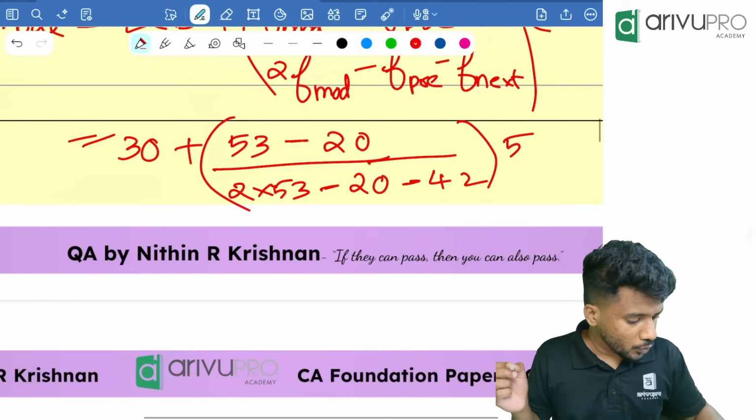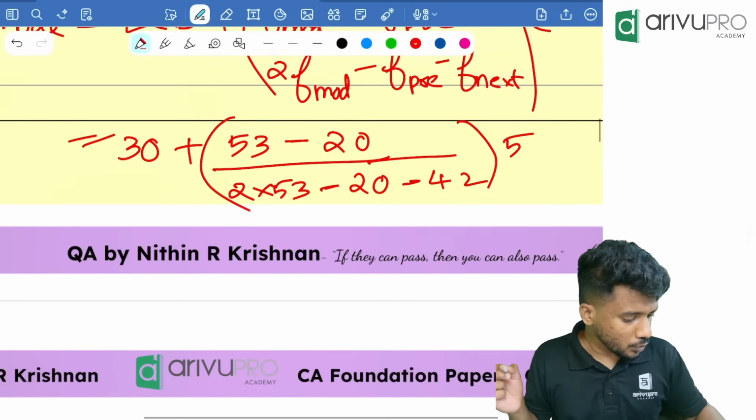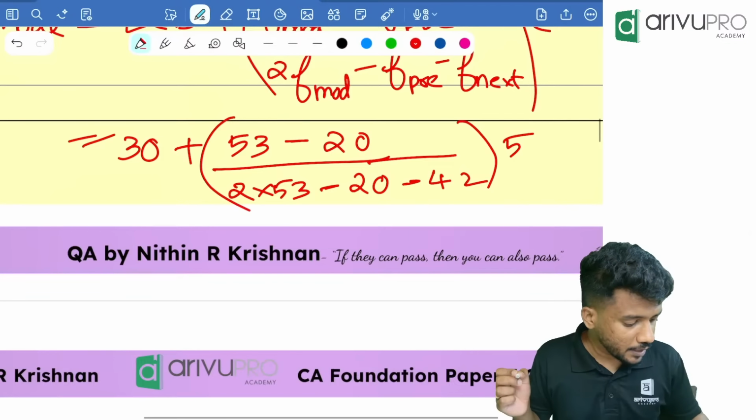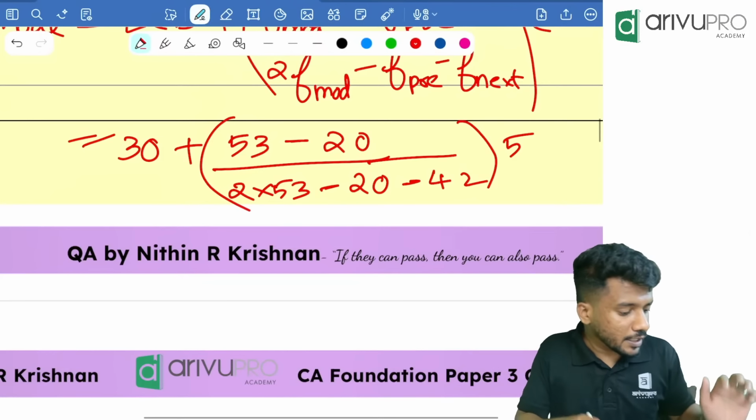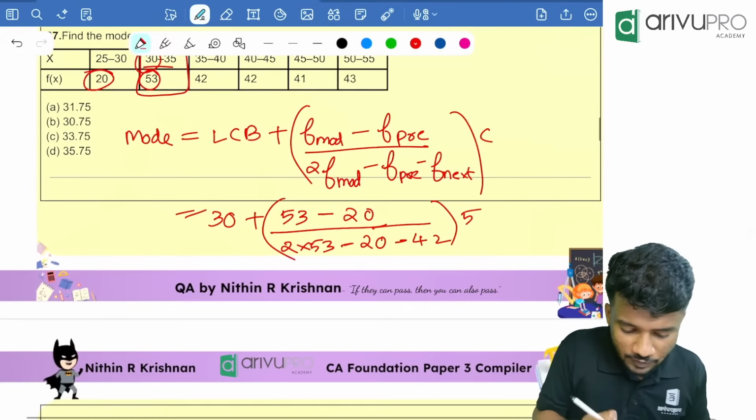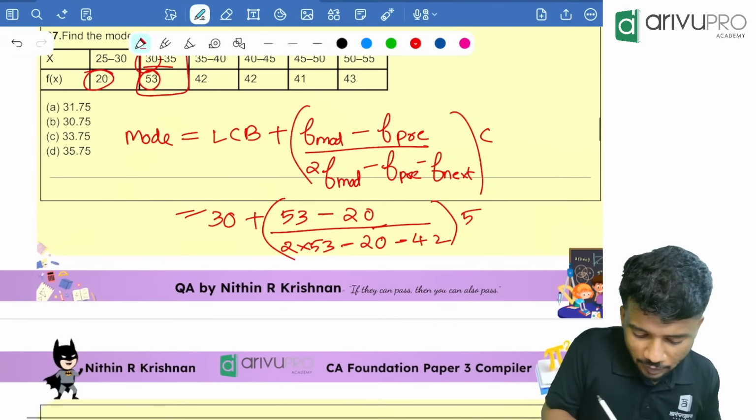Yes, 2 into 53 minus 20 minus 42, divide equal to, multiplied with 33, multiplied with 5, then plus 30. You are getting it as 33.75. Option C is your answer.